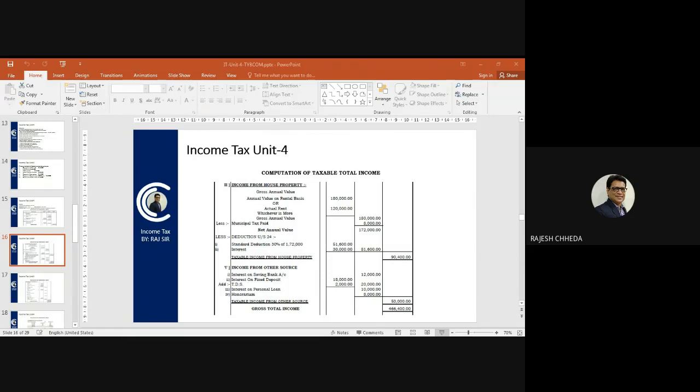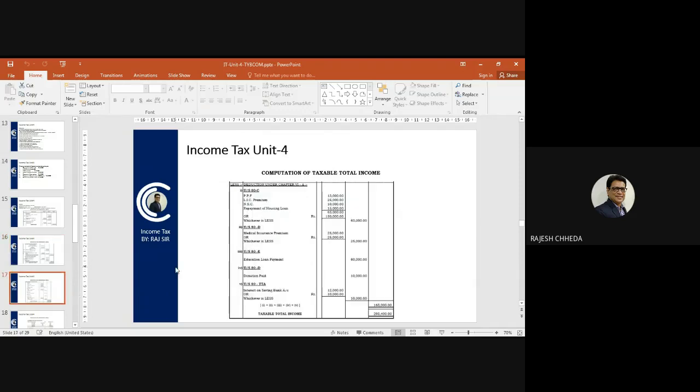Now we will go further in this question for claiming deductions. Gross total income you have calculated. Now less deductions under chapter 6A. Is it showing on the screen? Yes, sir. Now you know that 5 deductions are there in this chapter. First one is 80C.